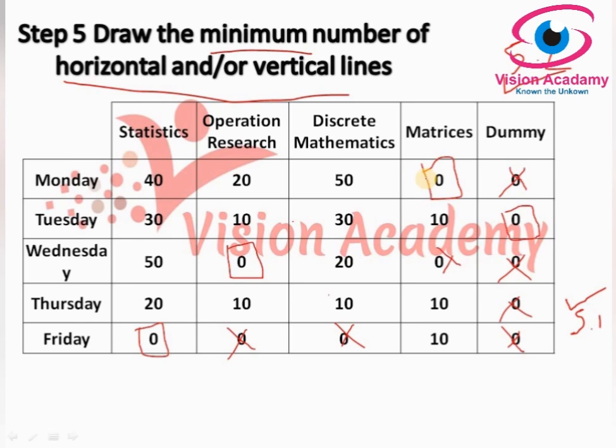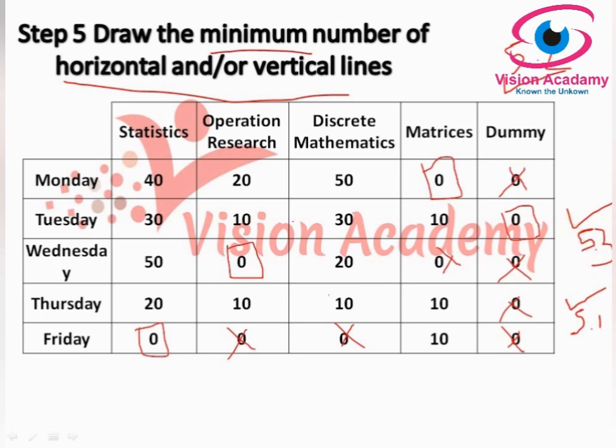And in the step 5.3, tick mark rows which have assignment in the marked columns. So here we have marked this column, in which we have to search the row which has assignment. Only one marked column is here. In this we have assignment is this. So which means we have to tick it out. So this is 5.3.